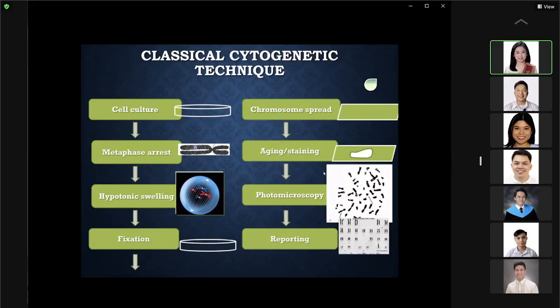And then we take pictures of our chromosome spread, okay, photomicroscopy, and then cut them, pair them, and arrange them from chromosome 1 to chromosome 22, and then your sex chromosomes, and report them using the International System for Human Cytogenetic Nomenclature.